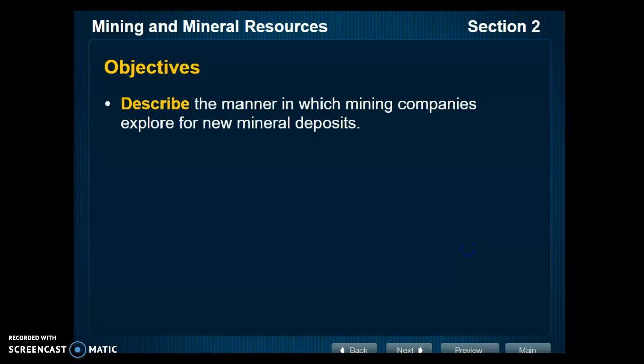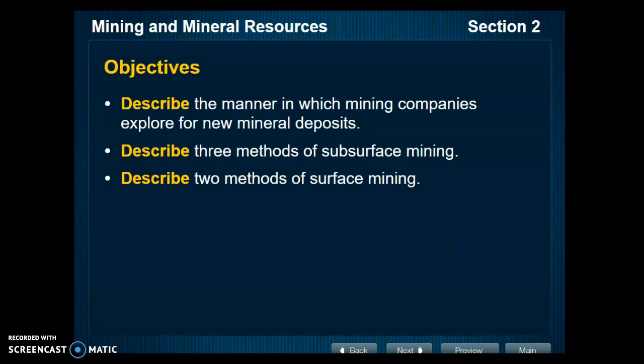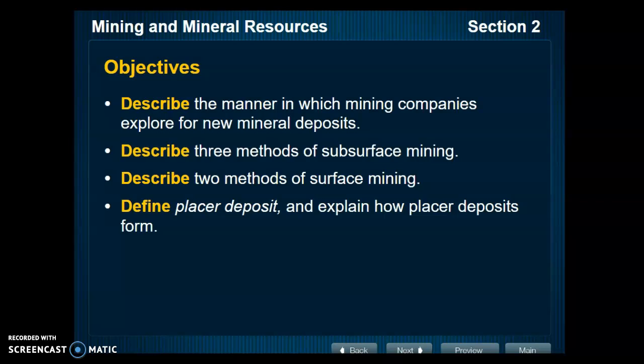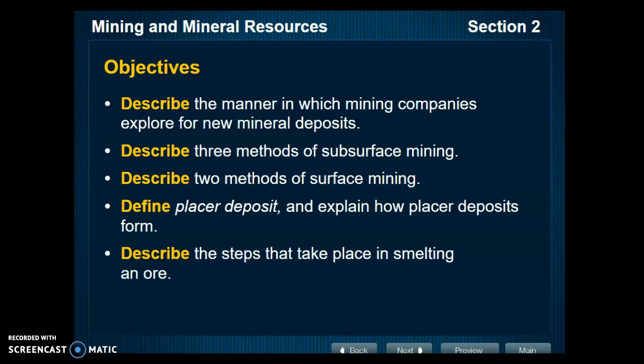So objectives for section 2. Describe the manner in which mining companies explore for new minerals deposits. Describe 3 methods of subsurface mining. Describe 2 methods of surface mining. Define placer deposit and explain how placer deposits form. Describe the steps that take place in smelting an ore.